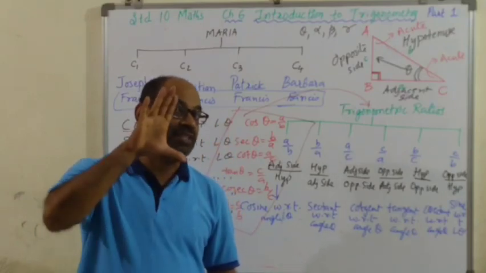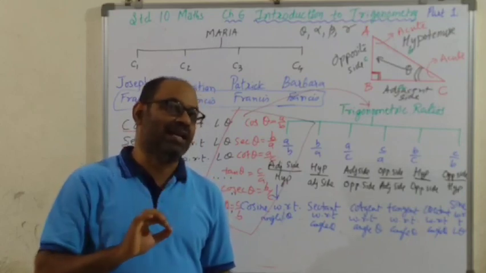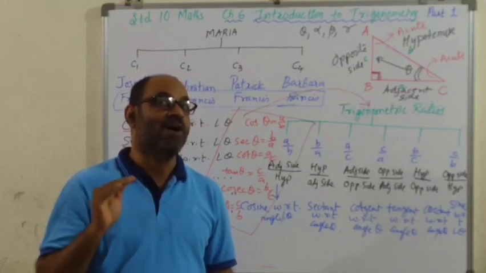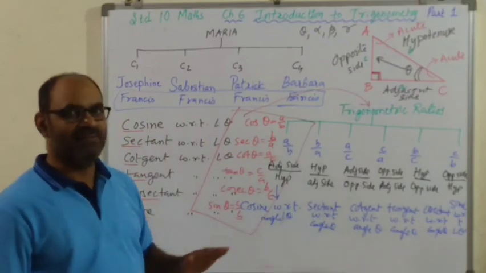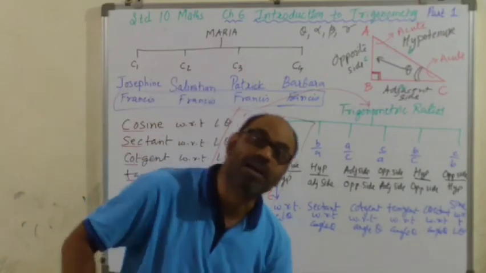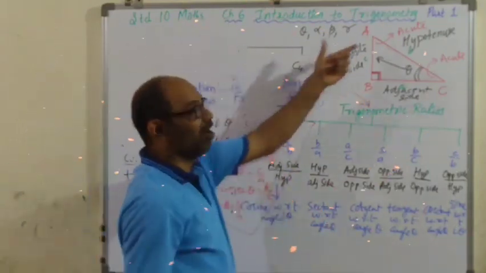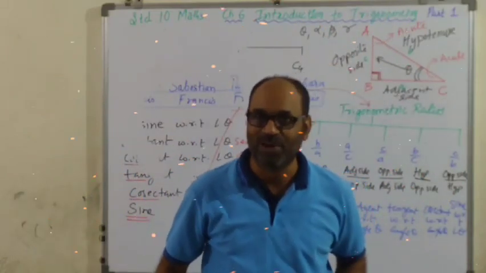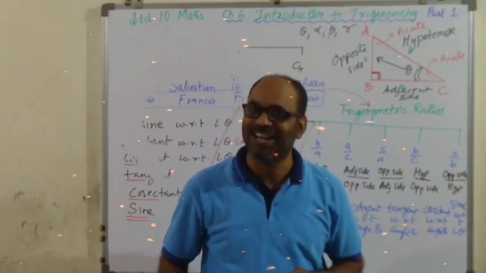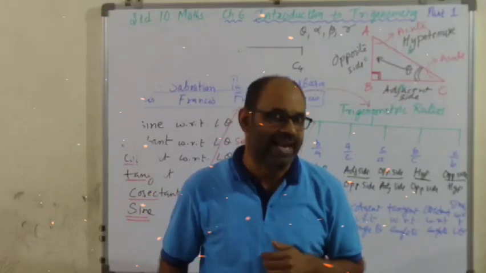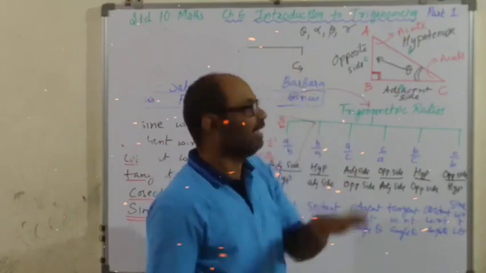Small a is the length of the side opposite to angle A. Small b is the length of the side opposite to angle B. And small c is the length of the side opposite to angle C in right triangle ABC. इसको फिर से हम अच्छी तरह याद करें और एक ऑर्डर में लिख रहा हूं मैं. I'm going to write it in one order. All right? I hope you understood what are trigonometric ratios. So how many trigonometric ratios you have? 6. Because 3 sides represent 3 real numbers. And 3 real numbers will produce 6 ratios. And they are given 6 different names with respect to acute angle. Okay?